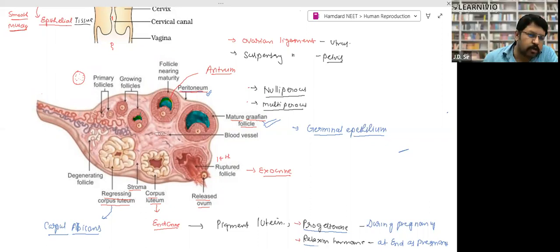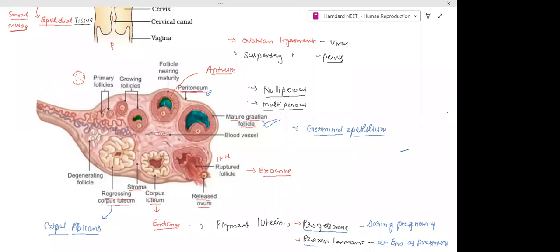Yeah, sure. In the first growing follicle, there is an egg, and around it there are granular cells. These are basically round granular cells. As the egg moves toward the base, at the upper end some granular cells dissolve and make a fluid-like substance. This fluid-like substance is called antrum. Clear? Yes, sir. It's clear.